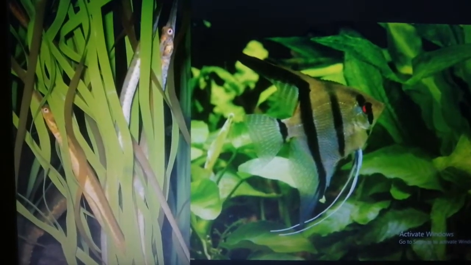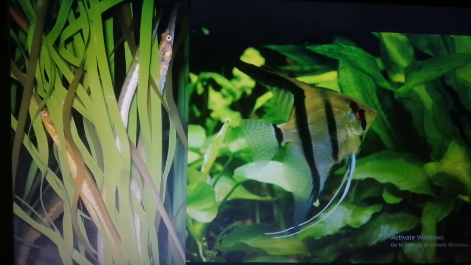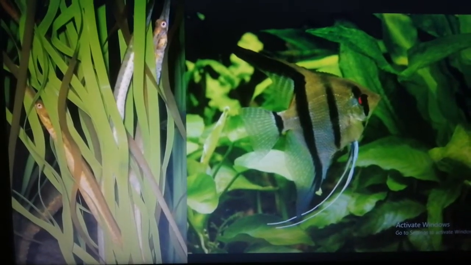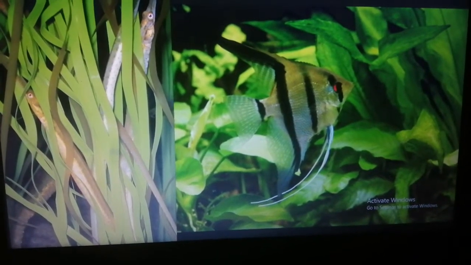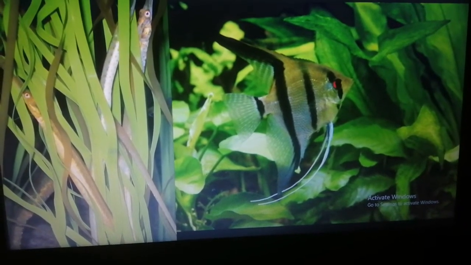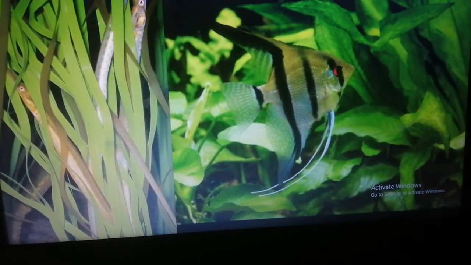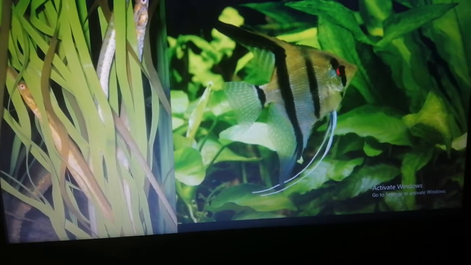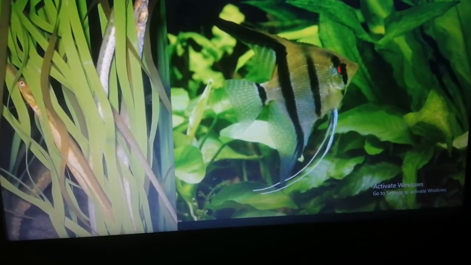So what happens is the fishes will go inside these thick bushes or leaves, and then they will lay their eggs on the leaf or in between the leaves. In this way these plants help the fishes in reproduction, because one, they save their eggs from being flown away along with the current or the flow of water, and second, they also protect the eggs from being eaten by the other fishes.